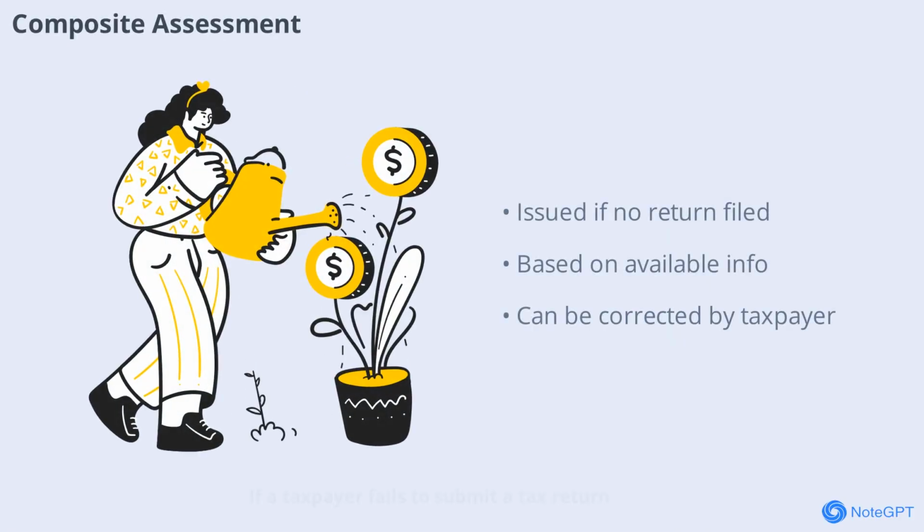If a taxpayer fails to submit a tax return, the IRB can issue a composite assessment. This type of assessment is based on the information available to the IRB, allowing them to estimate the taxpayer's liability. The goal is to encourage compliance and timely submission of returns. If you receive a composite assessment, you can object or submit your return to correct any inaccuracies. This mechanism ensures that tax collection continues even when returns are missing.